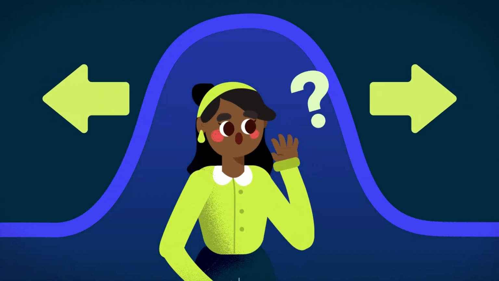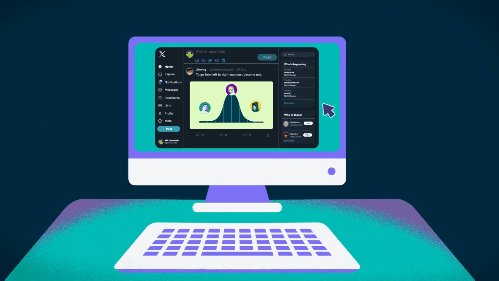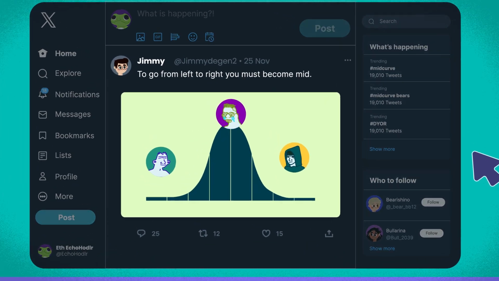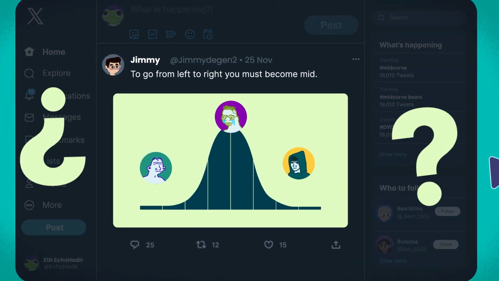Which side of the curve are you on, Anon? If you've been on crypto Twitter for the past year, you've probably seen this meme. But what does it really mean?